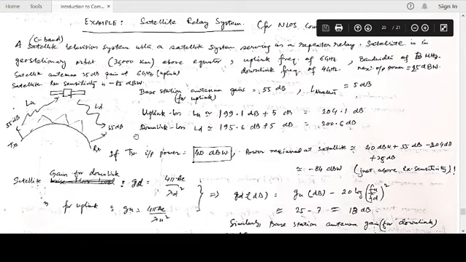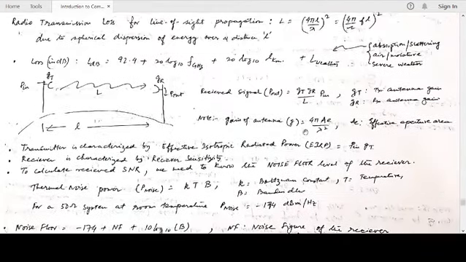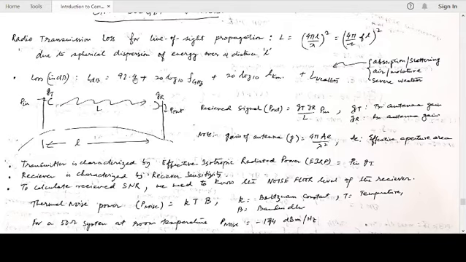So what is the uplink loss? Uplink loss means, let's say I'm transmitting from here, the distance is roughly the same, 36,000 kilometer. So from here to here, what is the loss for the uplink? If you calculate the loss for the uplink, I have put the values directly here. Let me go back to the equations we had discussed.